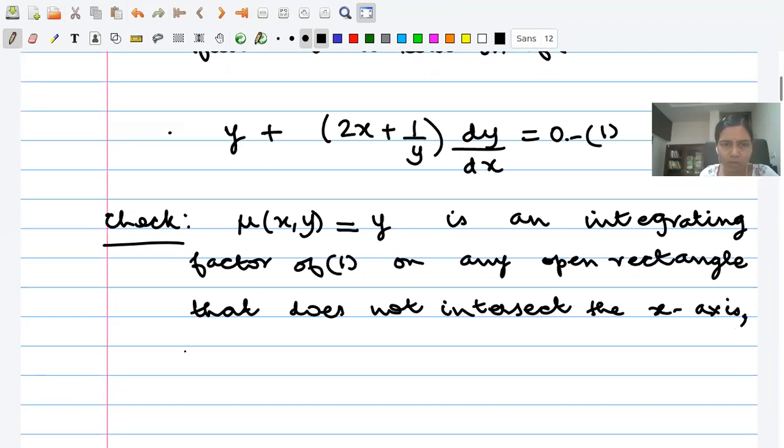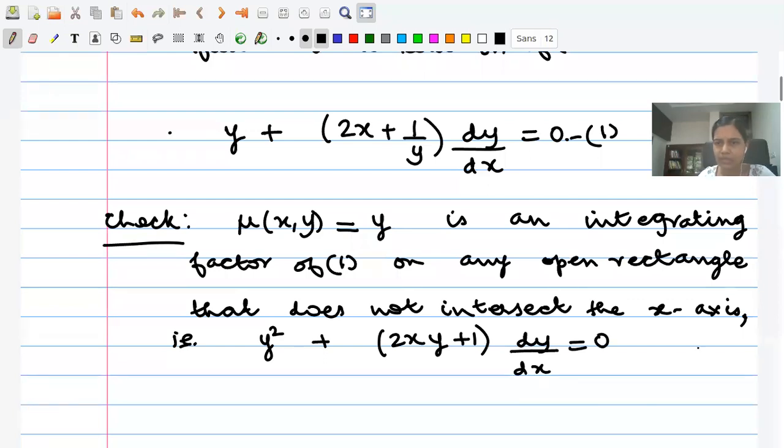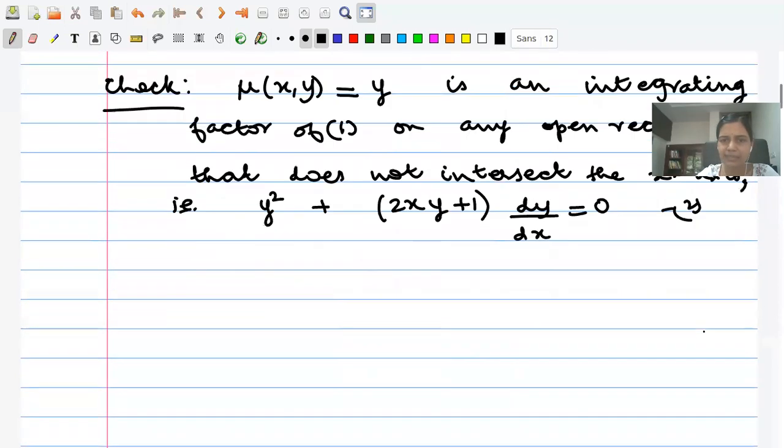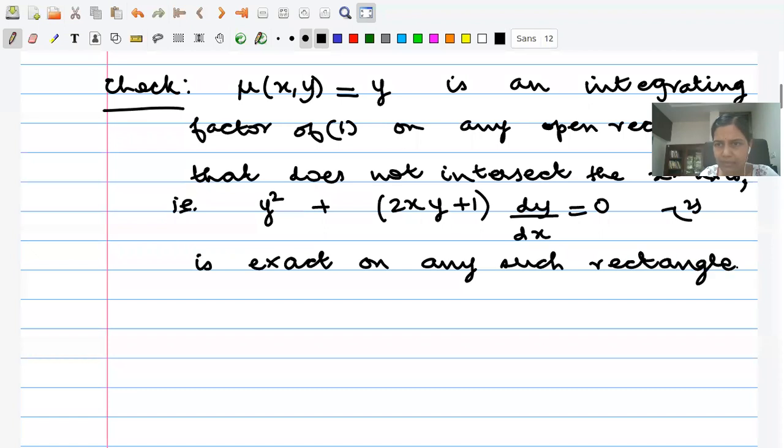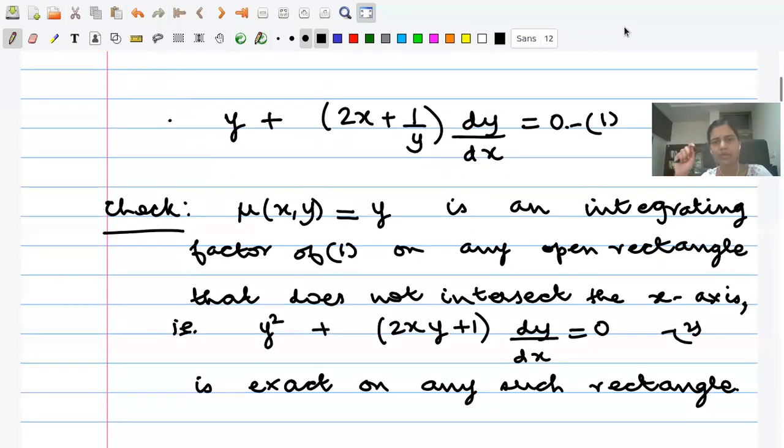So what is it that I want to say? That is, this is exactly saying that if you look at y square plus 2xy plus 1 dy by dx equal to 0, this equation, which I'm going to label as 2, this is exact on any such rectangle, as described above. So let me scroll down. Is this okay with everybody?